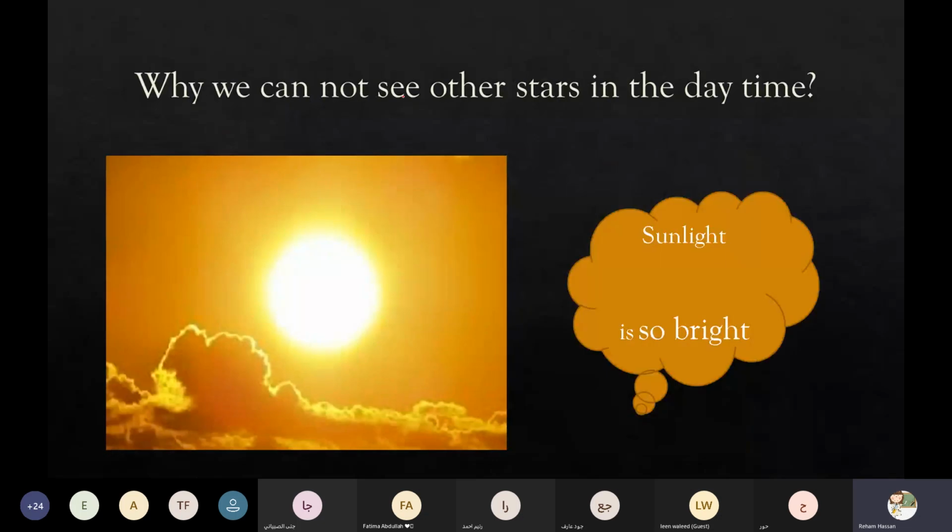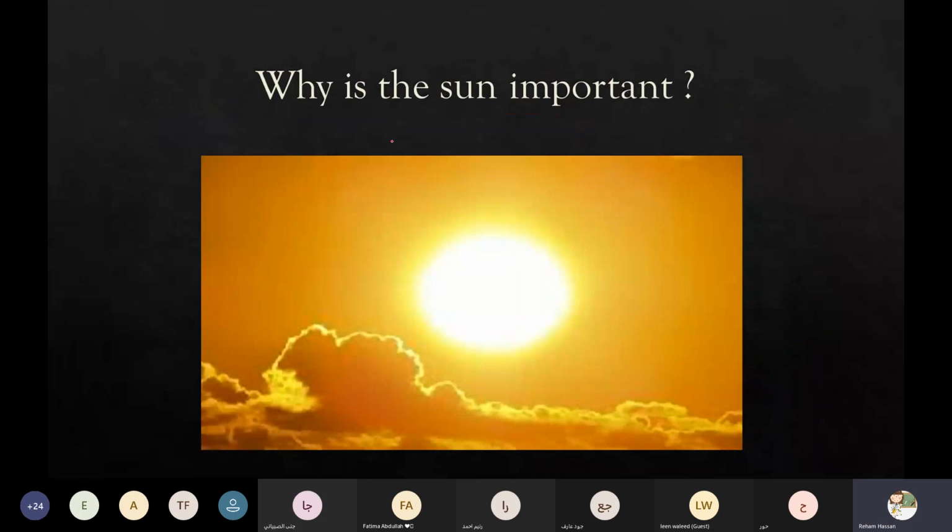And why can we not see other stars in the day? They are in the sky, but we cannot see them. Why? Because if we look at the sky, we can see the sunlight is so bright. The sunlight is so bright and so big that we cannot see other stars in the sky.